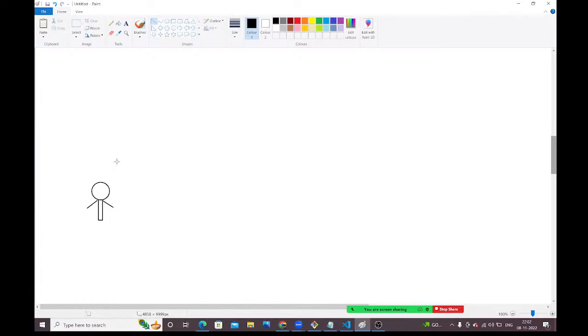Developer 1 is available. So this is the developer 1 machine. So this is the developer 1 computer.